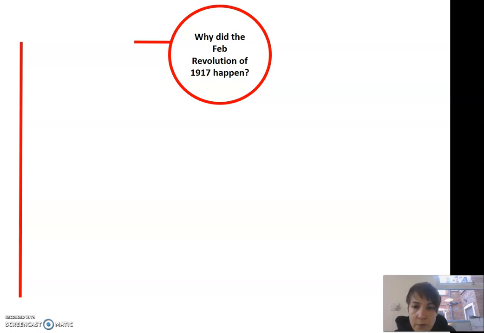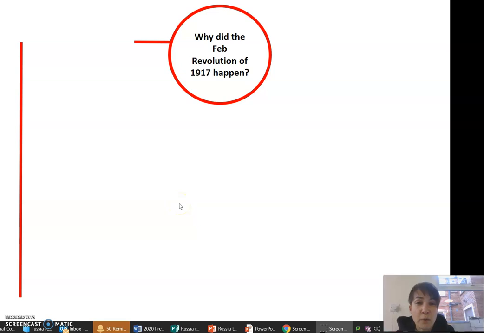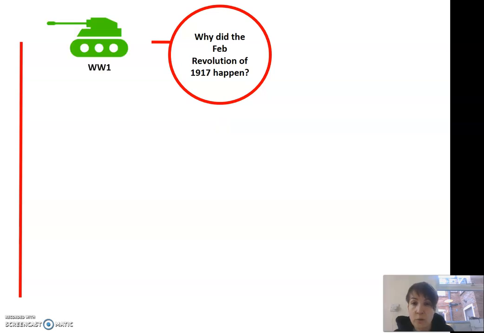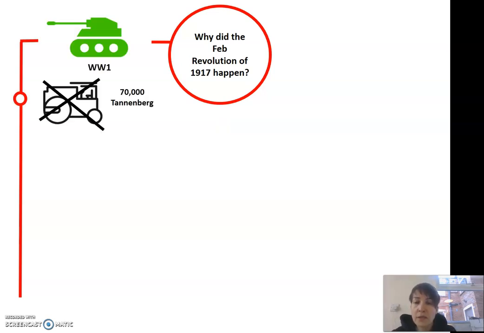So let's go through the reasons why the February Revolution happened. It is worthwhile for you to create a copy of what I'm showing you, annotated with some of the keywords and statistics. So, why did the February Revolution happen? The main reason was World War I and the repercussions of World War I. They expected great victory in World War I. Indeed, the outbreak of World War I was celebrated in Russia. They even called their army a steamroller, as they thought it would just crush all opposition.